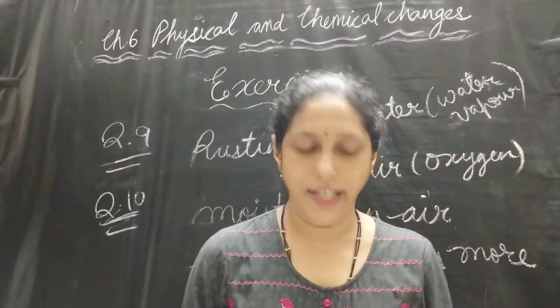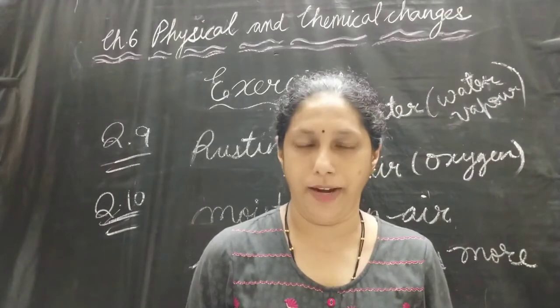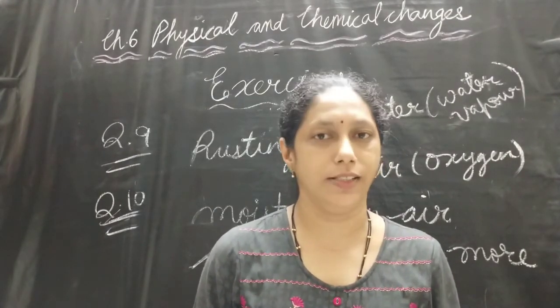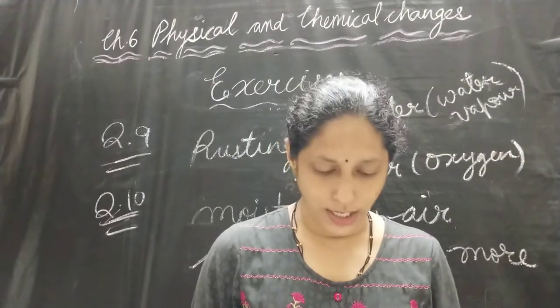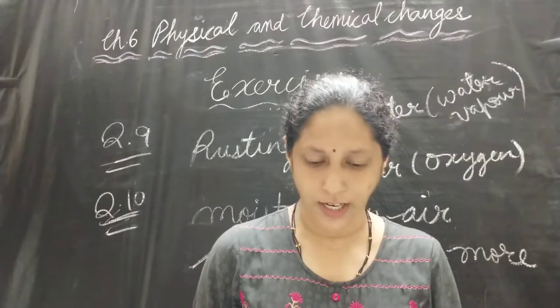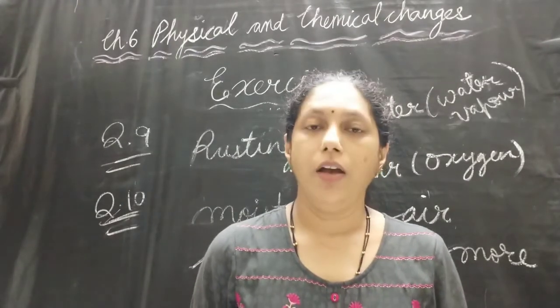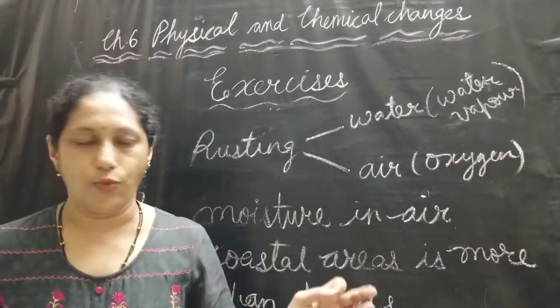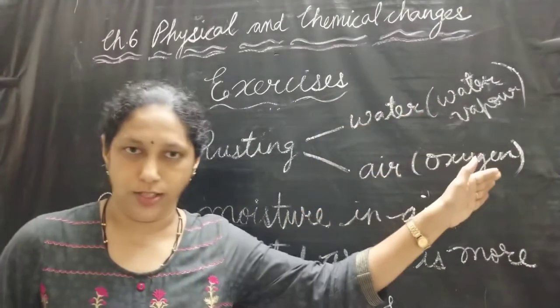Question number 8 is, describe how crystals of copper sulfate are prepared. This answer we have already discussed when we discussed crystallization. Now the next question is, explain how painting of an iron gate prevents it from rusting. For rusting to happen, two things are required, water or water vapor and air, that is oxygen.